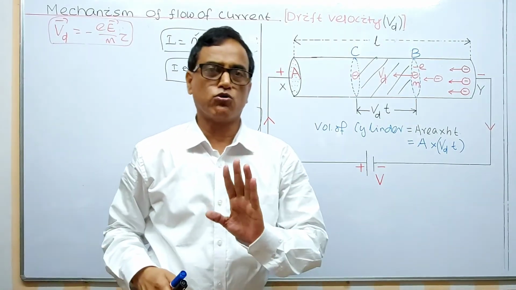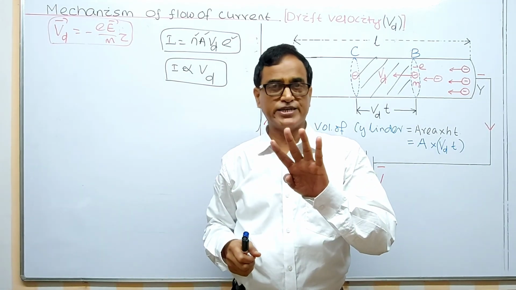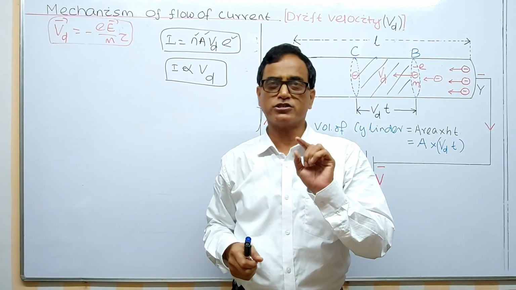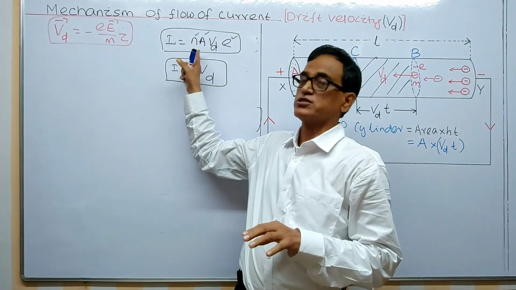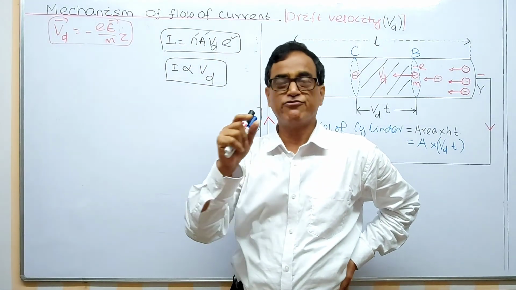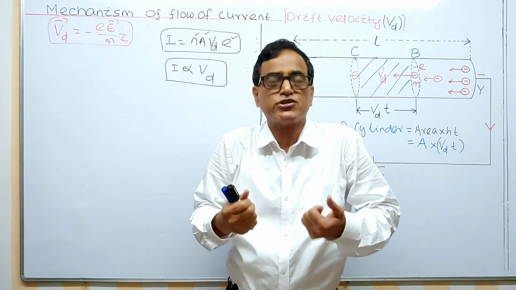So we are getting the conclusions, you see. First, I will conclude with the 5 sentences. You should remember all the sentences. I think you can get all the short questions. For long questions, these are the long questions: define drift velocity, and derive an expression for current in terms of drift velocity.